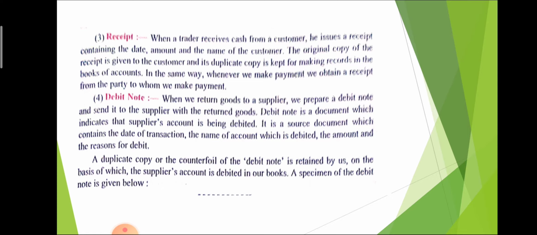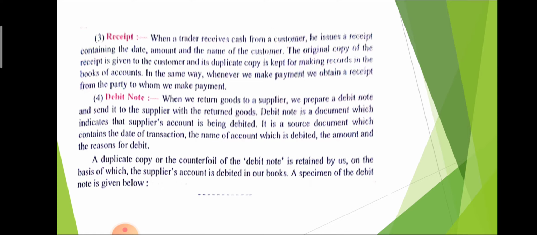Next is the debit note. Due to some reasons, when the goods are defective and we return the goods to the supplier, at that time we issue a debit note to the supplier. When we return goods to a supplier, we prepare a debit note and send it to the supplier with the returned goods. And the debit note is a document which indicates that the supplier's account is being debited.